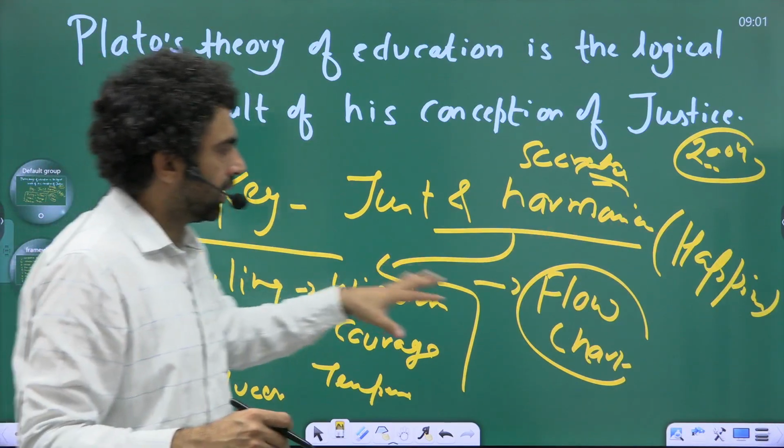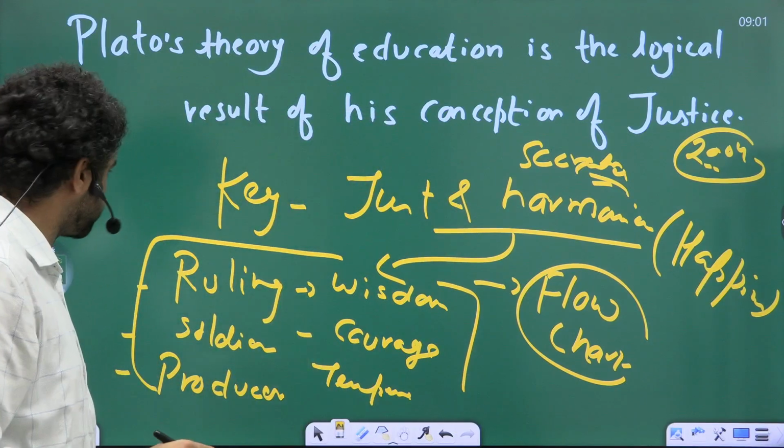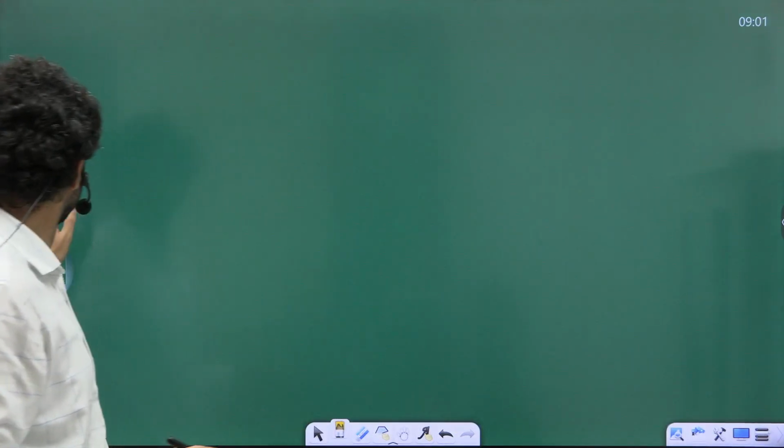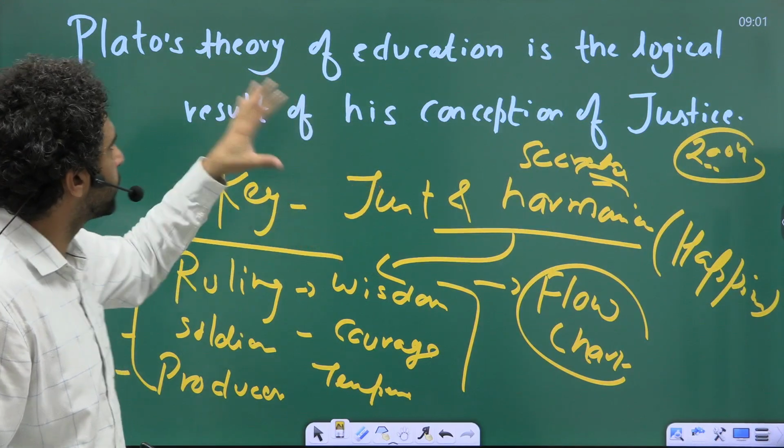Now what are you doing here? You have to link it with theory of education.